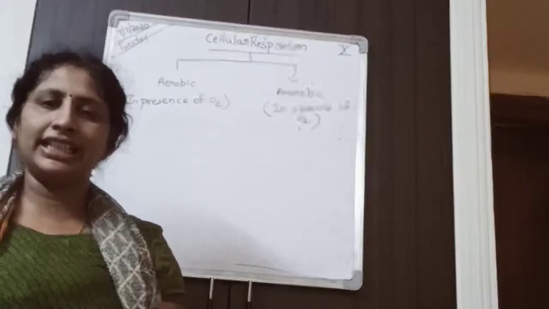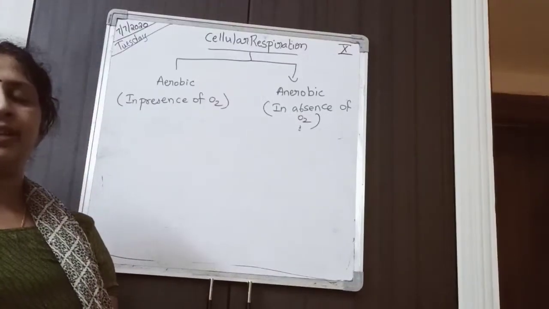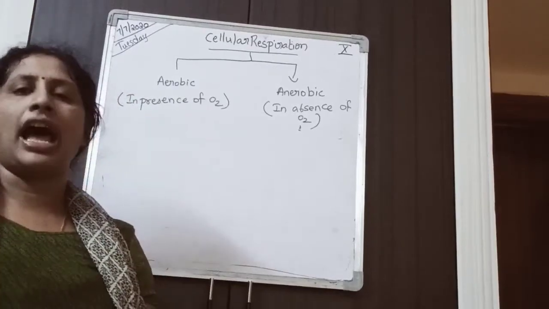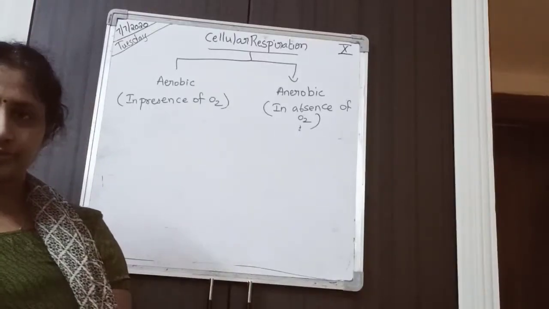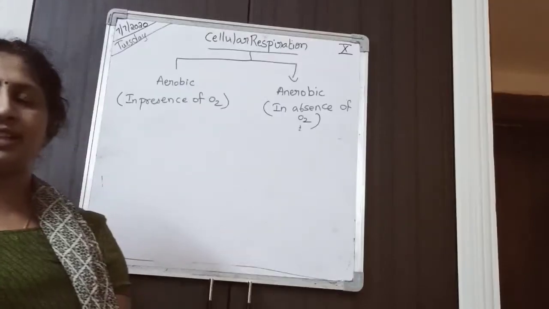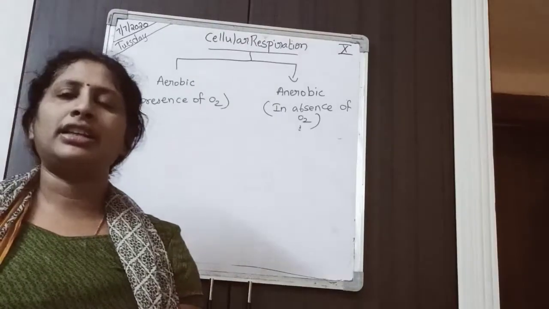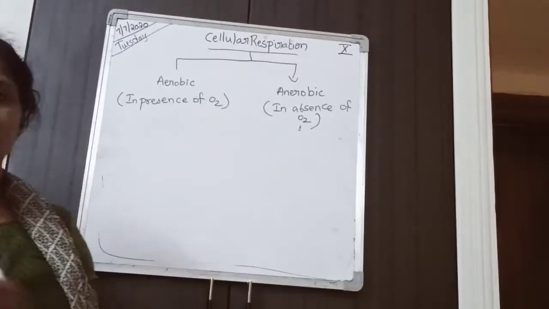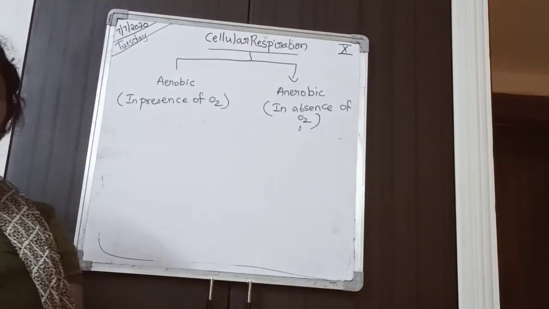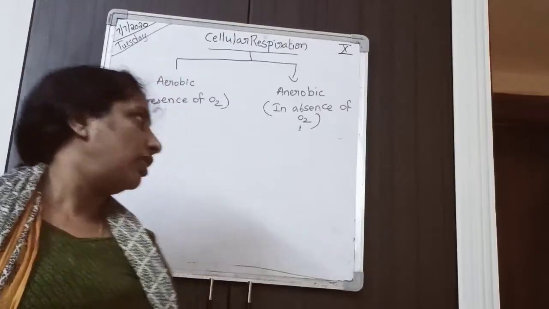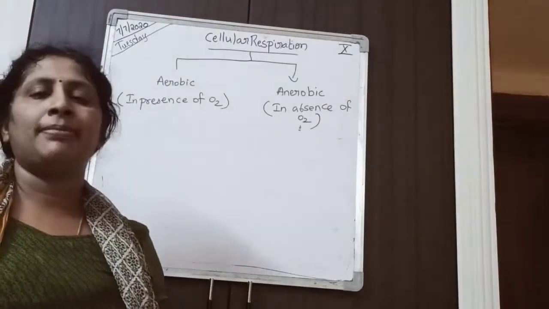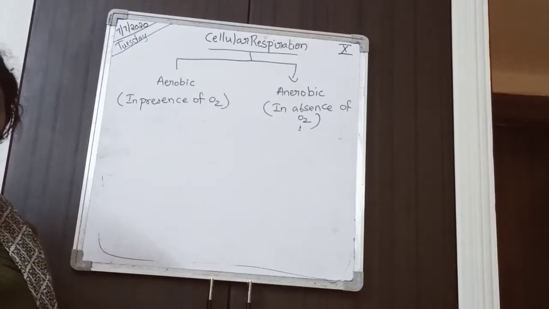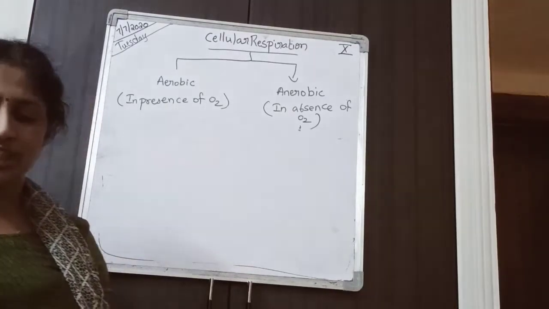They need a continuous supply of oxygen from the lungs to the heart, and from the heart to all the body parts. The oxygen will take time to come. So in the meantime, the muscle cells will carry on anaerobic respiration.